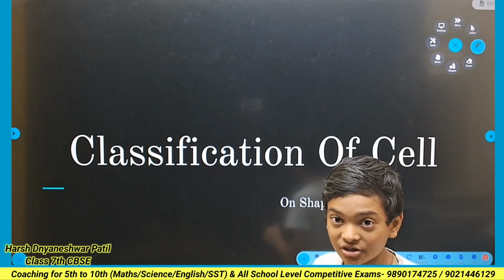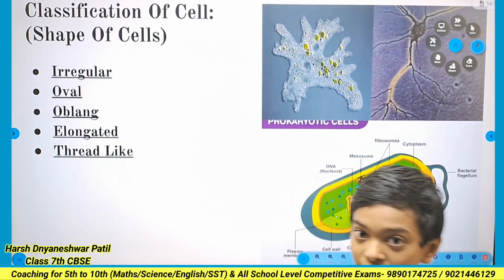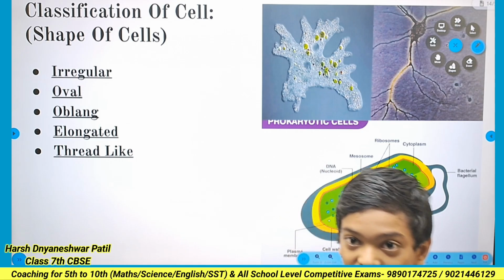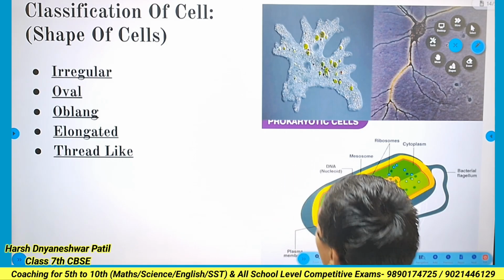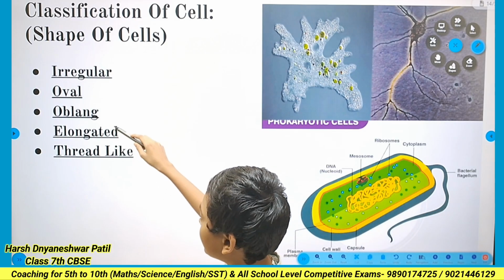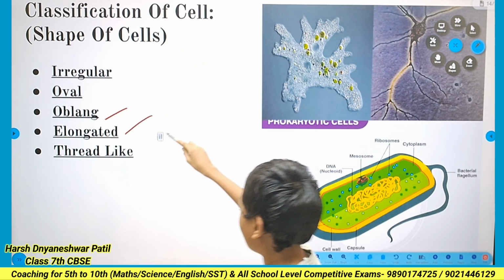Classification of the cells on the basis of shape. There are mainly two types, irregular and oval. But here there are also three more types: oblong, elongated and thread-like.